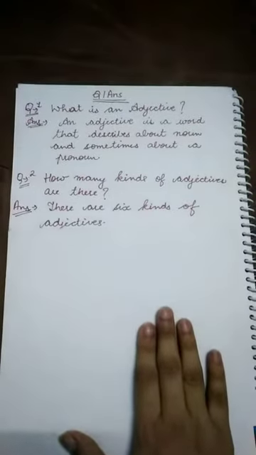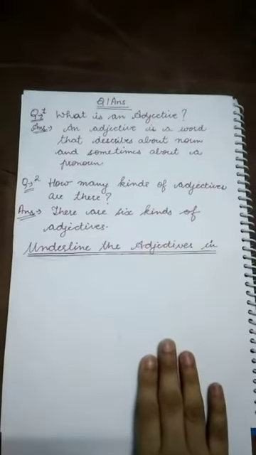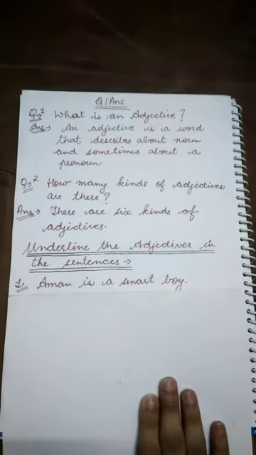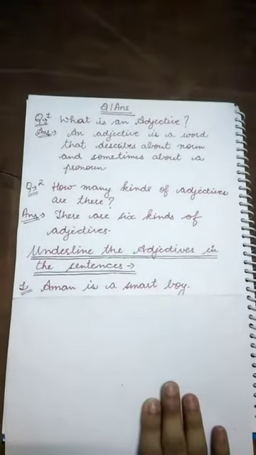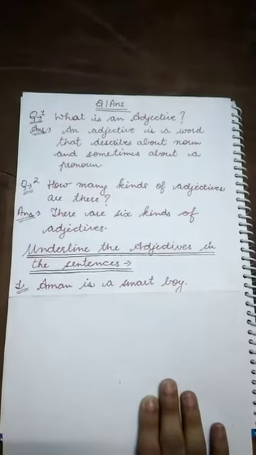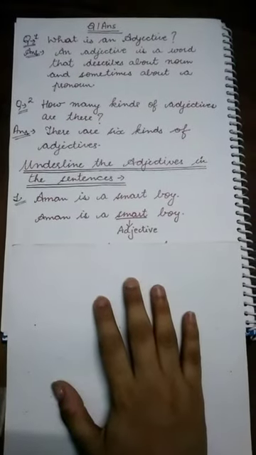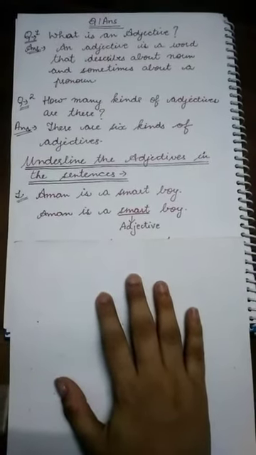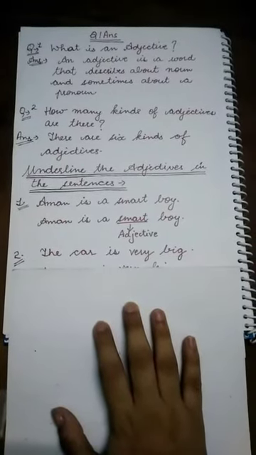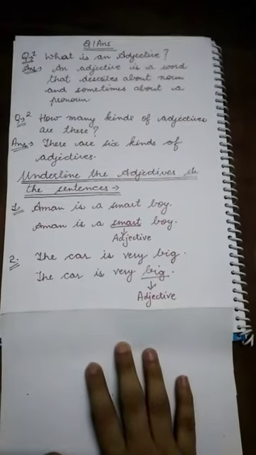Yes, very good. There are six kinds of adjectives. Now let's move to question number 3. Underline the adjectives in the sentences below. Our first sentence is, Aman is a smart boy. Yes, very good. Smart is an adjective. Now let's move to sentence number 2. The car is very big. Yes, very good. Big is also an adjective.